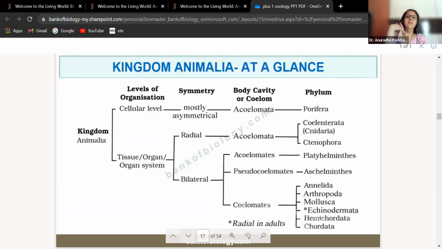Any difficulty before I move ahead with the actual classification? Like we did Thallophyta, Bryophyta, Pteridophyta, Gymnospermae, Angiospermae. In Thallophytes we did Chlorophyceae, Phaeophyceae, Rhodophyceae.